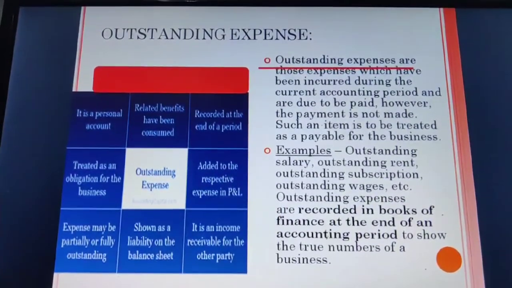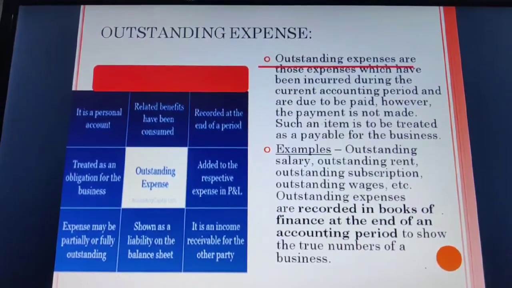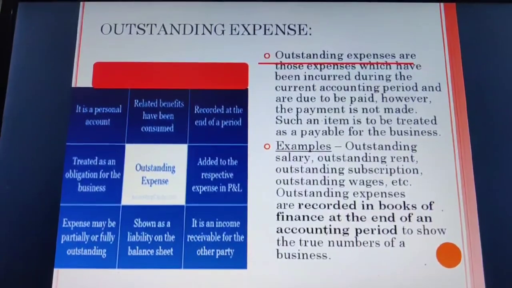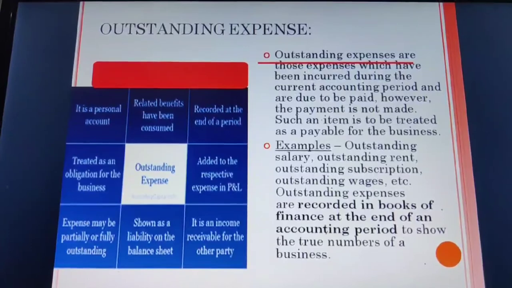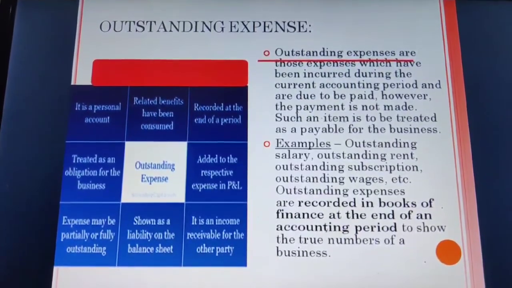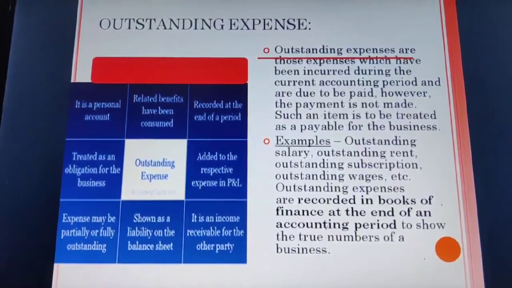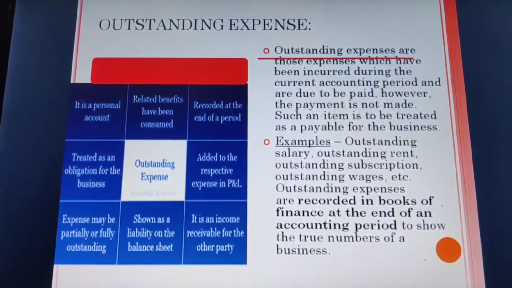It is an income receivable for the other party. That is why it is a liability for you. It is shown as a liability on the balance sheet. This expense may be partially or fully outstanding. Examples: outstanding salary, outstanding rent, outstanding subscription, outstanding wages, etc.